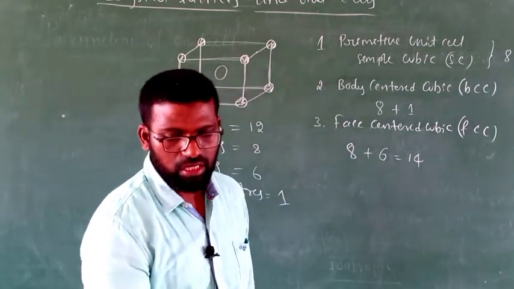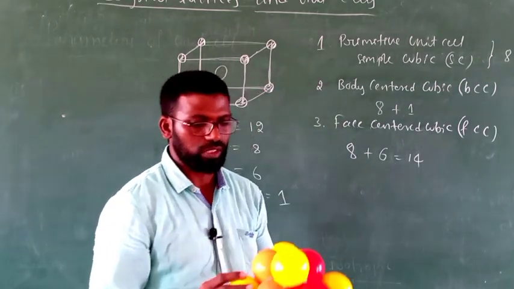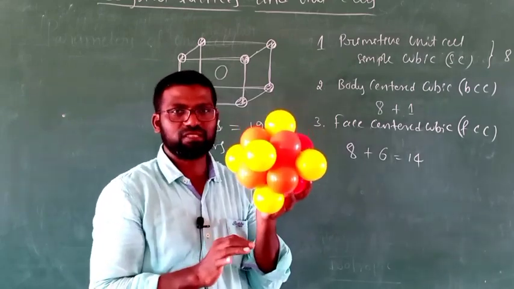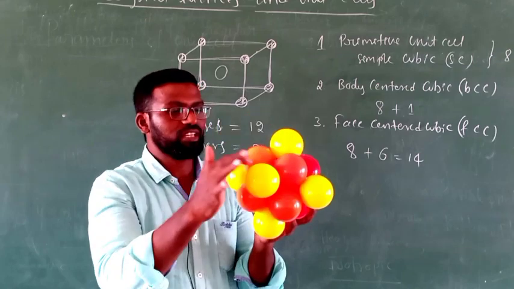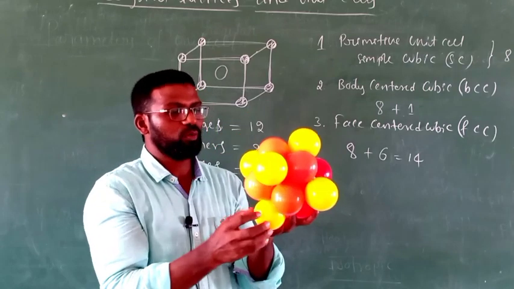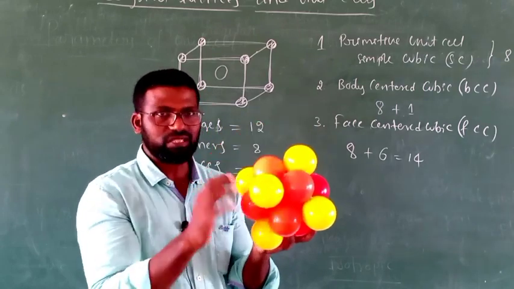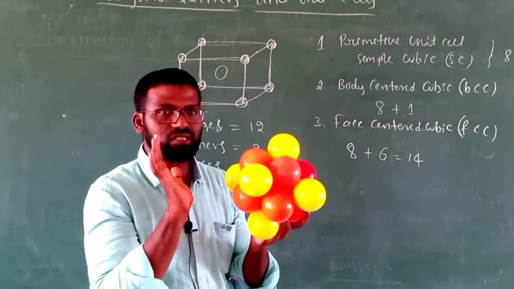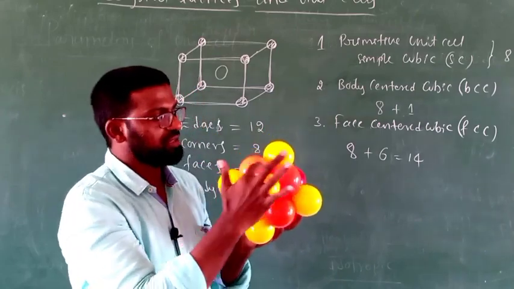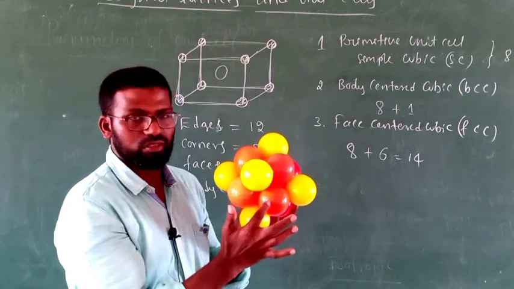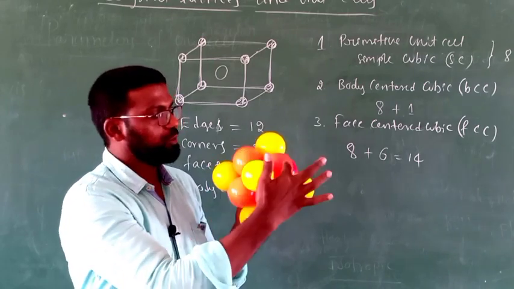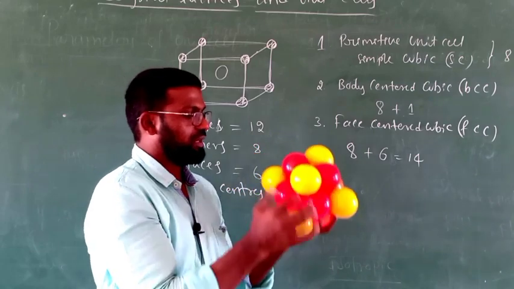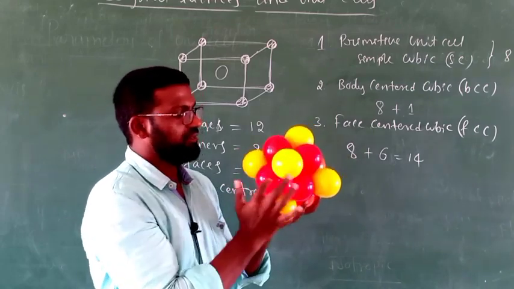To understand this, I will show you one more model. See here. To understand this FCC model, first forget about these yellow balls. These yellow balls represent face particles. Just forget about them and concentrate on these orange colored balls. 1, 2, 3, 4, 5, 6, 7, 8.